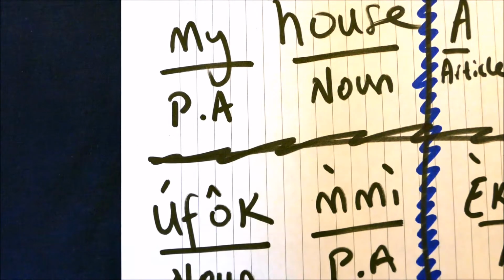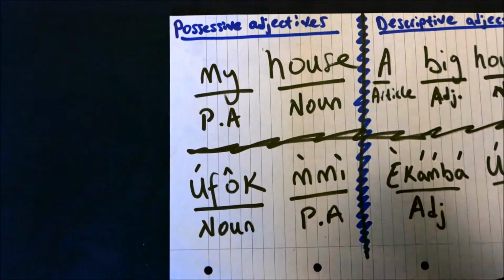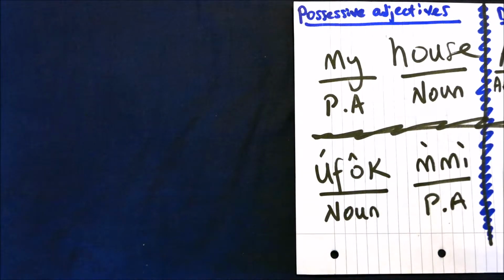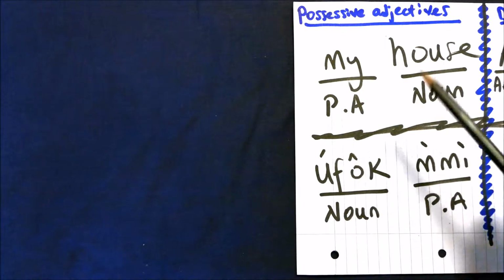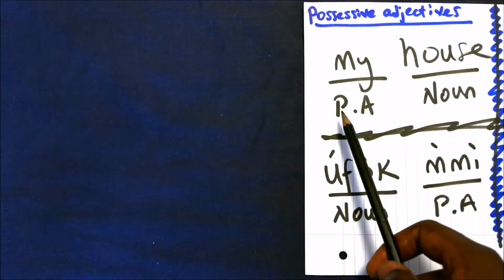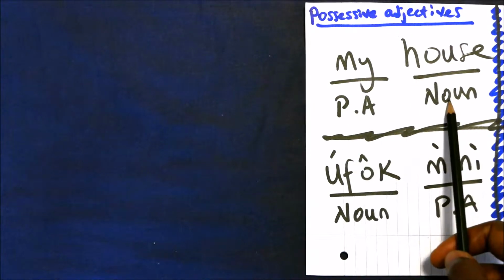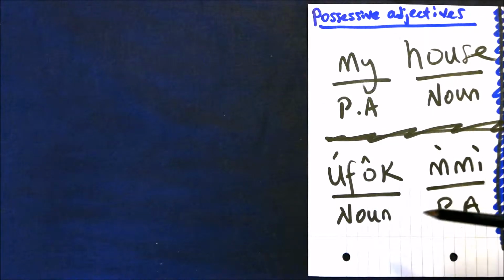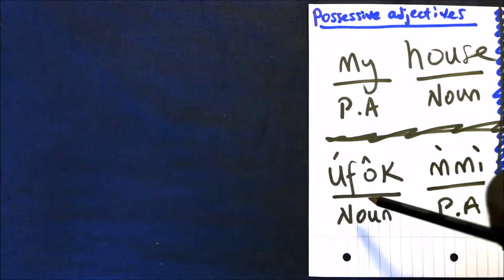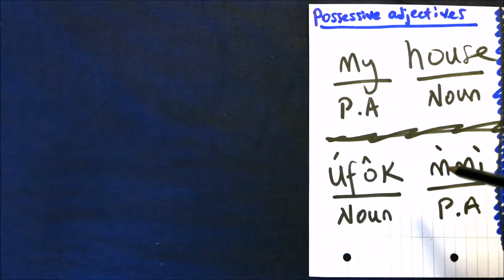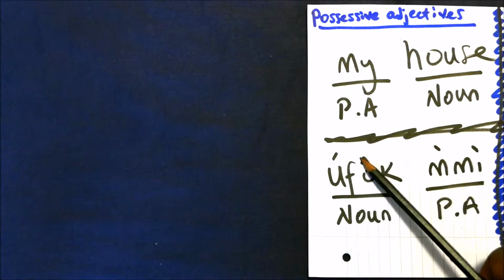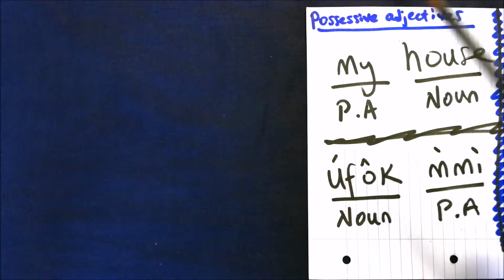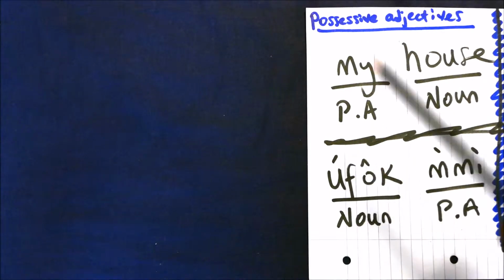When it comes to possessive adjectives, they don't work like they do in English. In English, you would say "my house." My is the possessive adjective and house is the noun. But in Efik-Ibibio, this is swapped the other way around. We start with the noun and end with the possessive adjective. So that's the word for house, and that's the word for my, two low tones. And that's a high tone, and a falling tone.